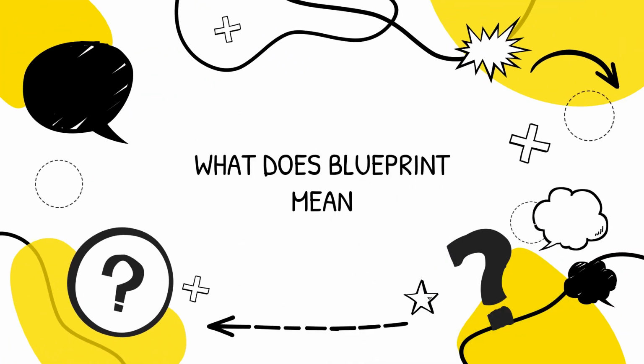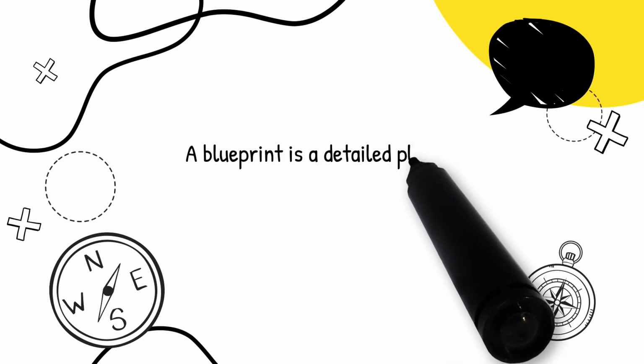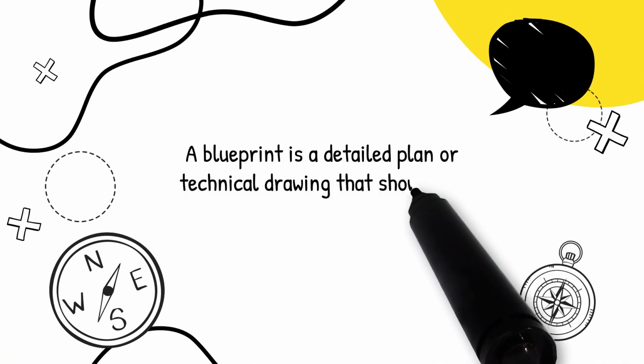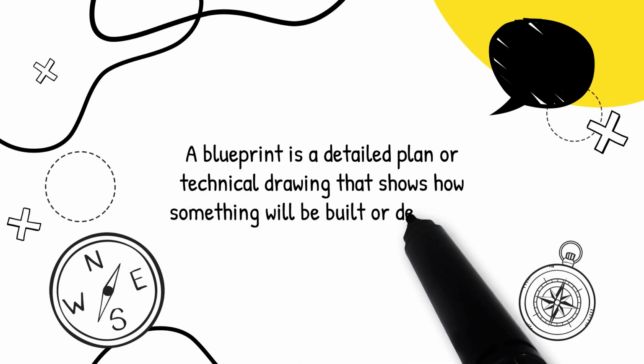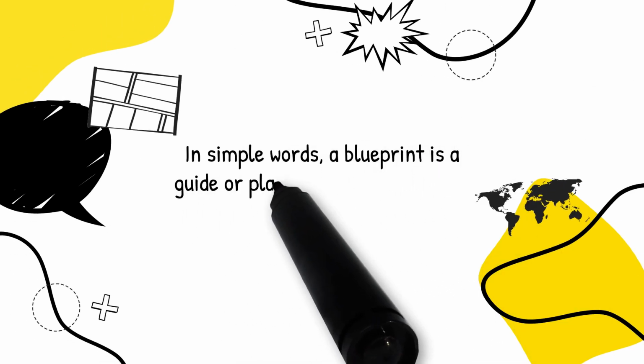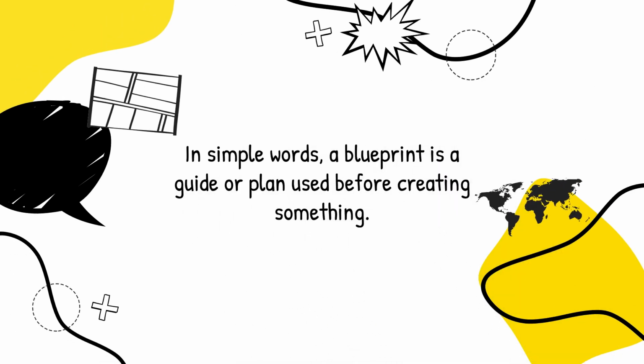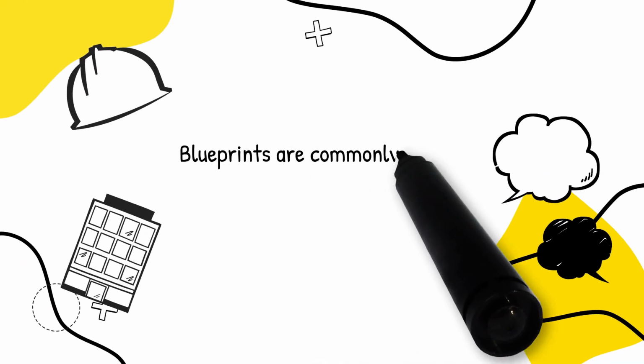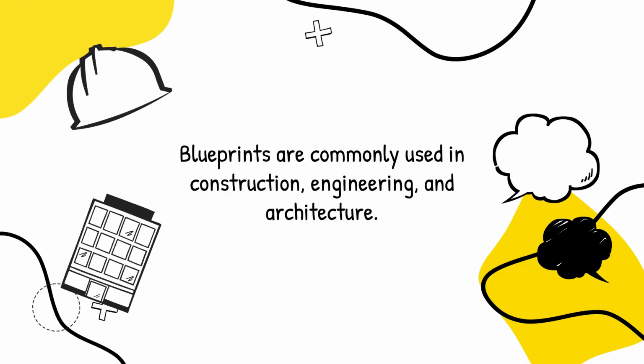What does blueprint mean? A blueprint is a detailed plan or technical drawing that shows how something will be built or designed. In simple words, a blueprint is a guide or plan used before creating something. Blueprints are commonly used in construction, engineering, and architecture.